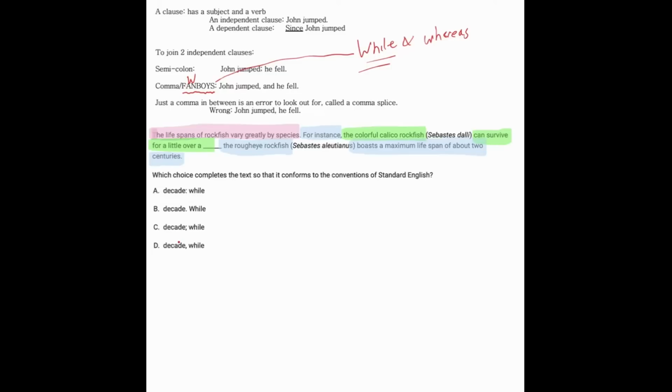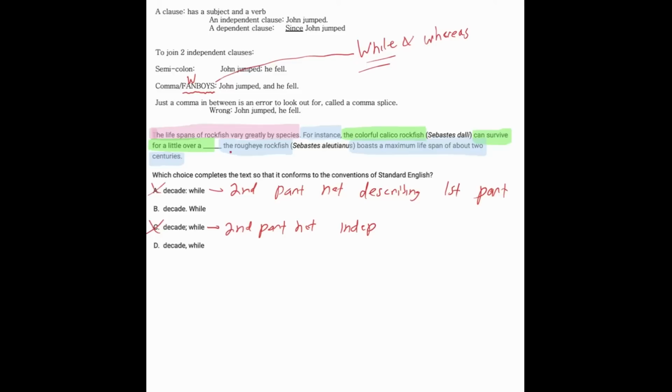Now let's talk about why some of the wrong answers are wrong. The semicolon is for two independent clauses, but here the second part is not independent. It can't stand on its own, starting with the word "while." For the colon, the first part should be an independent clause, and the second part should be describing the first part. Here, the second part is not describing. Instead, it's going on to a new idea, which is different.